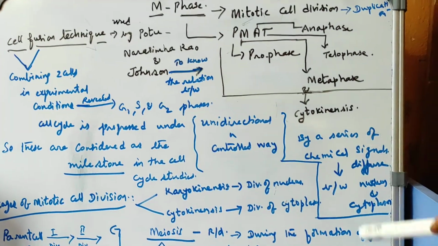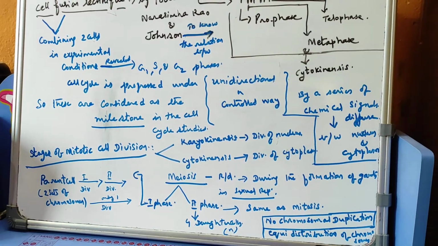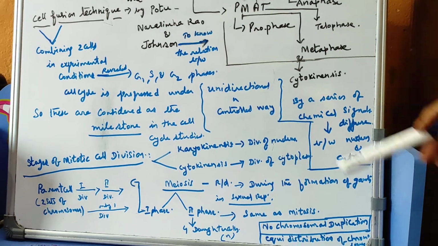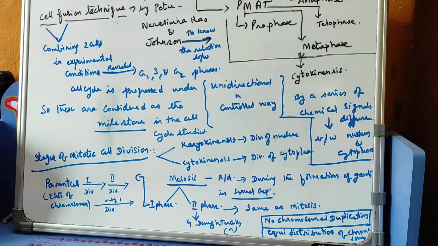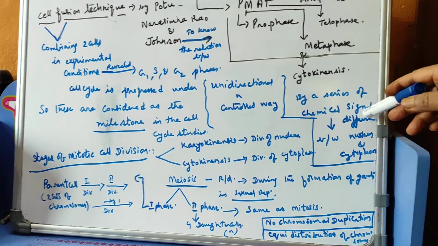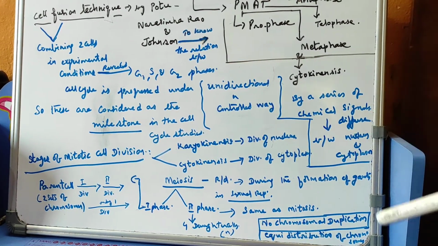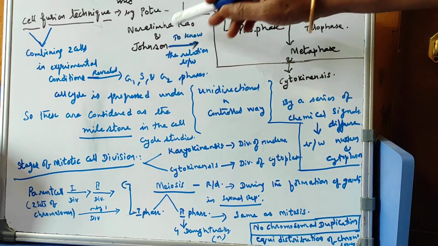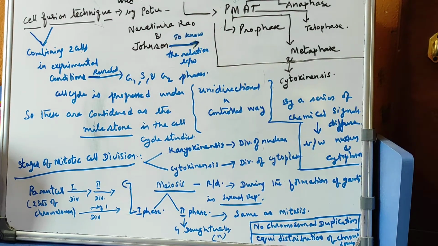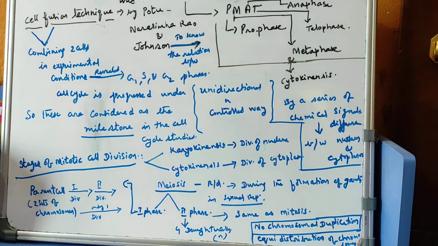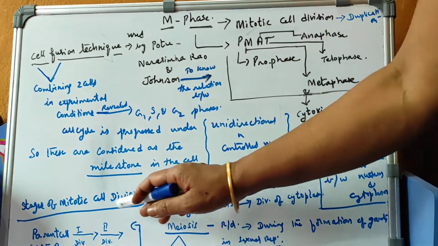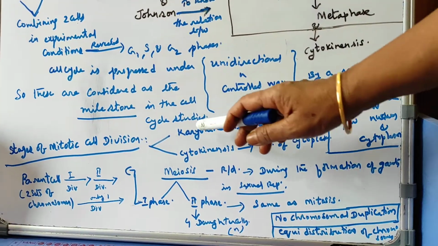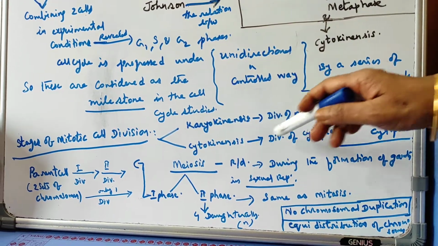Now here actually some chemical signals were also used for this, that we call the cell fusion technique. Cell fusion technique is the combination of 2 cells in experimental conditions. Then they clearly demarcated the nucleus and the cytoplasm. So the division in the nucleus and the division in the cytoplasm became very clear because of this cell fusion technique. And then stages of mitotic cell division. So actually this is mainly of two divisions. First one is karyokinesis, division of nucleus, and cytokinesis, division of cytoplasm.